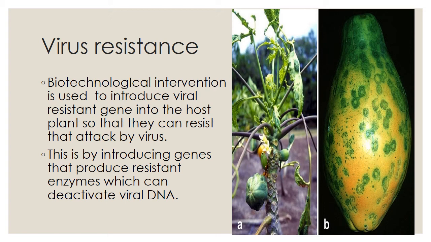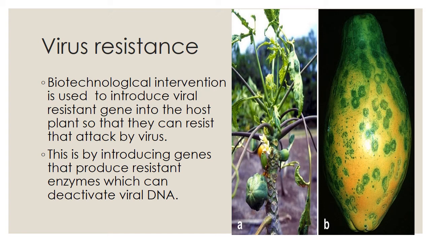Biotechnological inversion is used to introduce the viral resistance genes into the host plant so that they can resist attack by virus. The plant also has the resistance to attack by the virus. This is done by introducing genes that produce a resistance enzyme which can deactivate viral DNA.